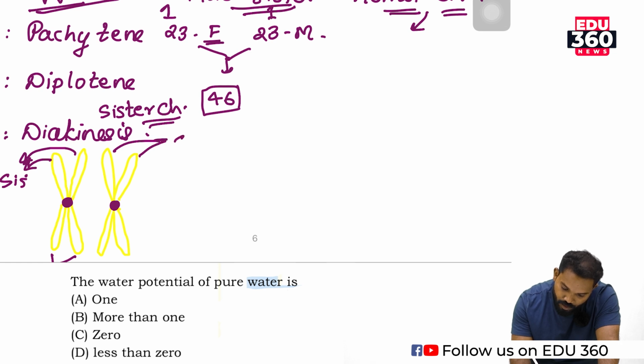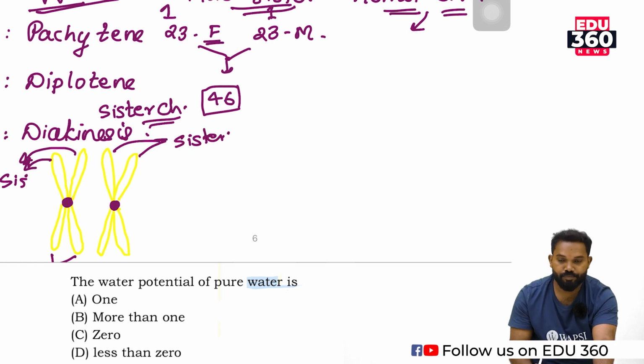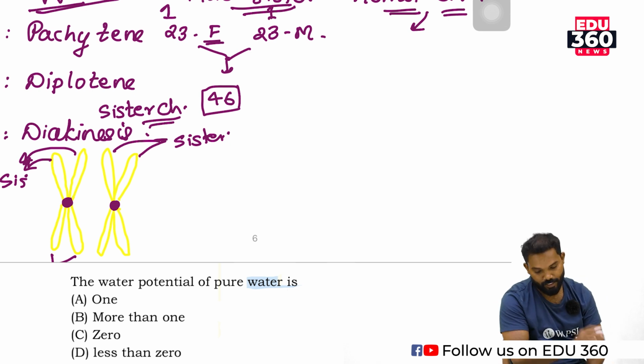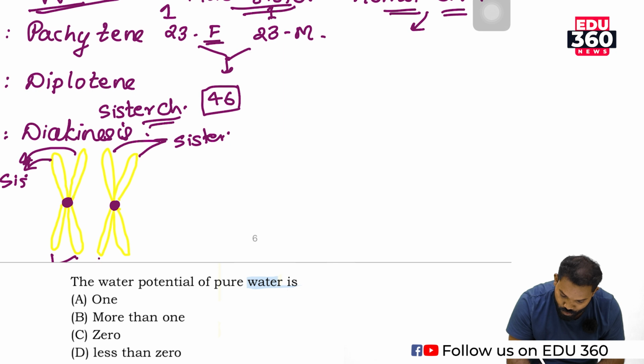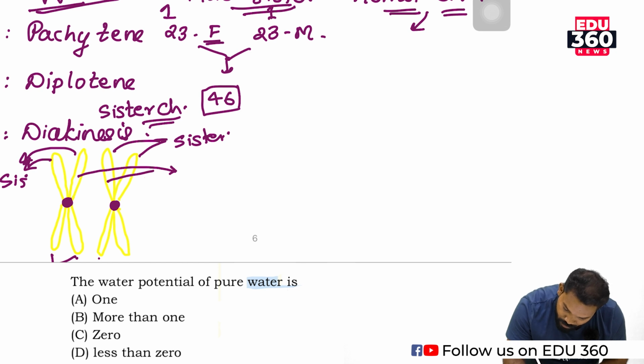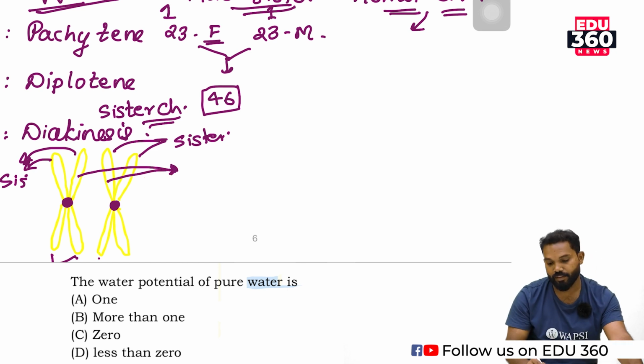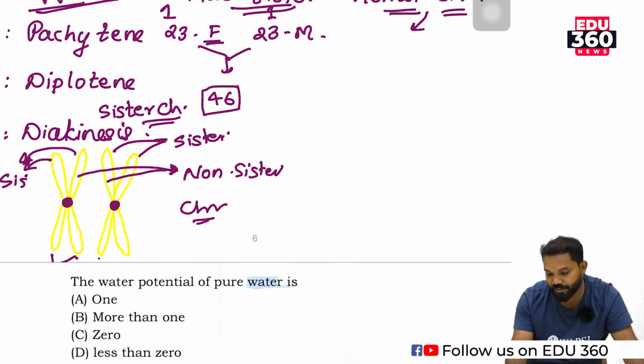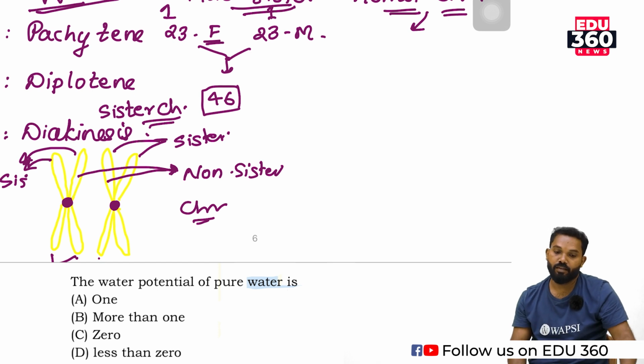Similarly, these two are also sister chromatids. And the chromatid of the first chromosome and the chromatid of the second chromosome are known as non-sister chromatids. So there are two terms, sister chromatid and non-sister chromatid.